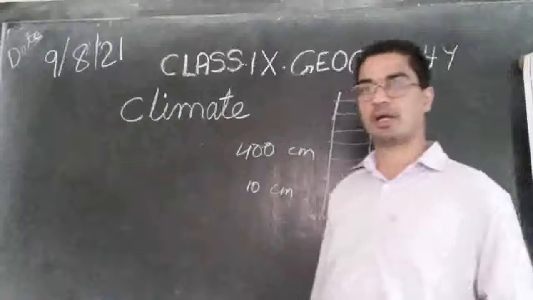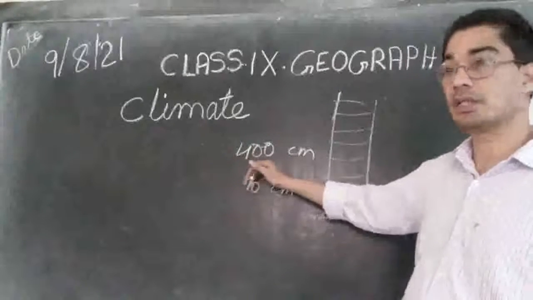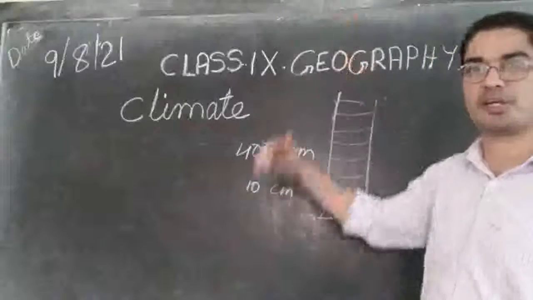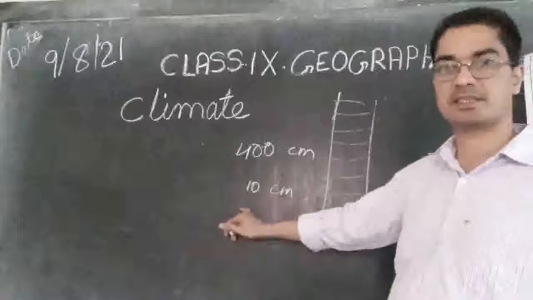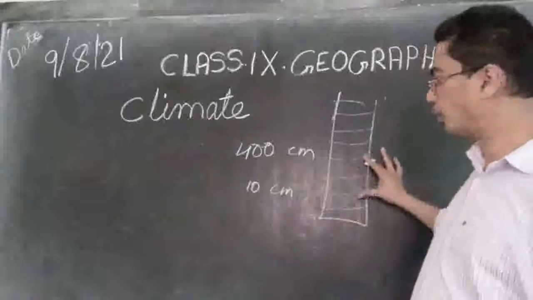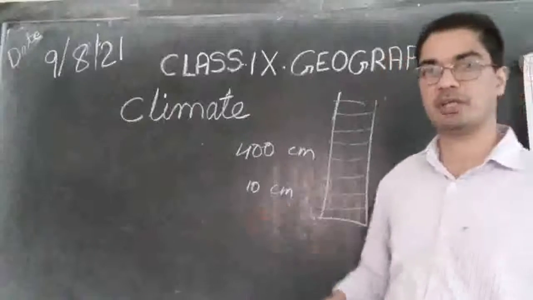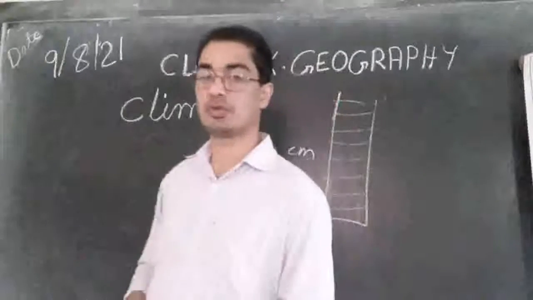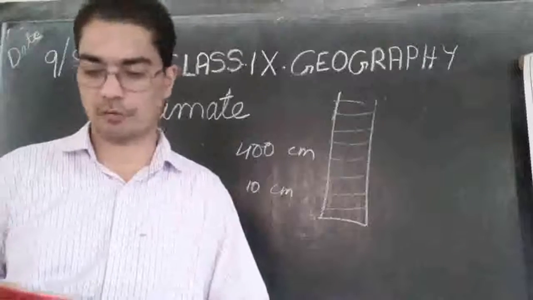So how many centimeters long it is, we have to identify. Places like Meghalaya receive an average rainfall of 400 centimeters. That means the container should be very tall if you want to measure there. And if you are living somewhere in Rajasthan, then you need only a small test tube, a maximum of 10 or 20 centimeters is enough. So different areas receive different amounts of rainfall.